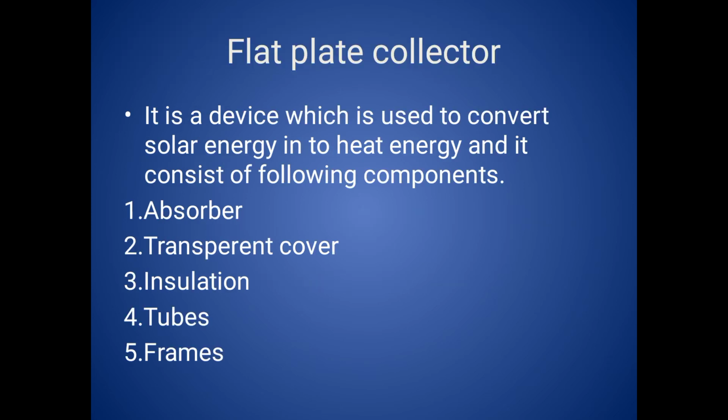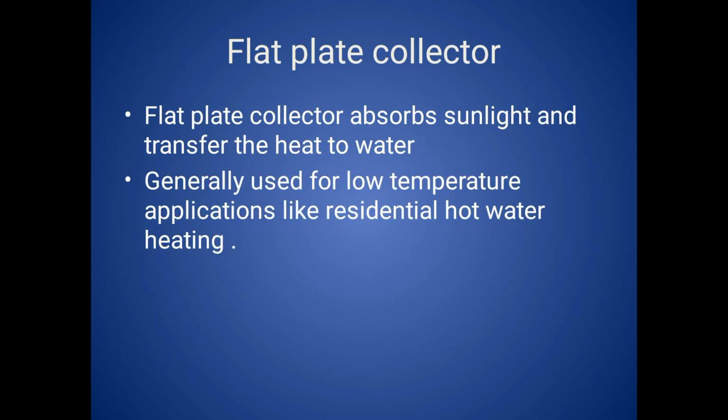Next, the flat plate collector. Basically, the flat plate collector is a small type of solar water heater. It is a device which is used to convert solar energy into heat energy, and it consists of the following components: absorber, transparent cover, insulation, tubes, and frames. A flat plate collector absorbs sunlight and transfers the heat to water. Generally, it is used for low temperature applications like residential hot water heating systems.